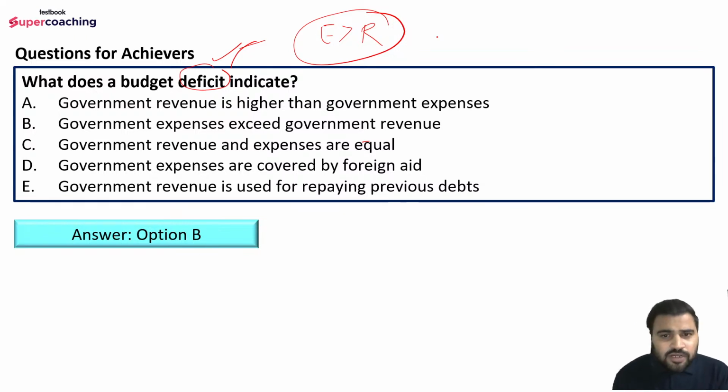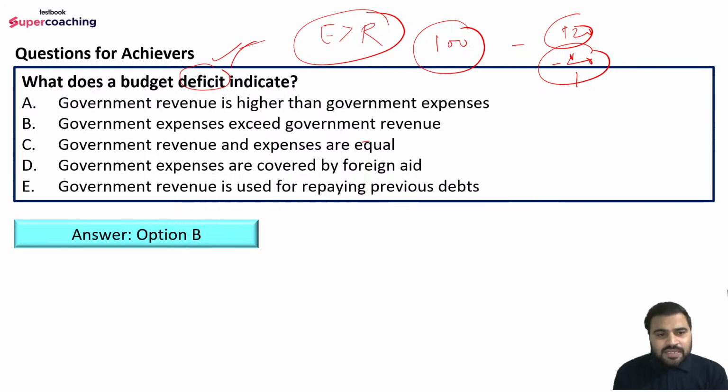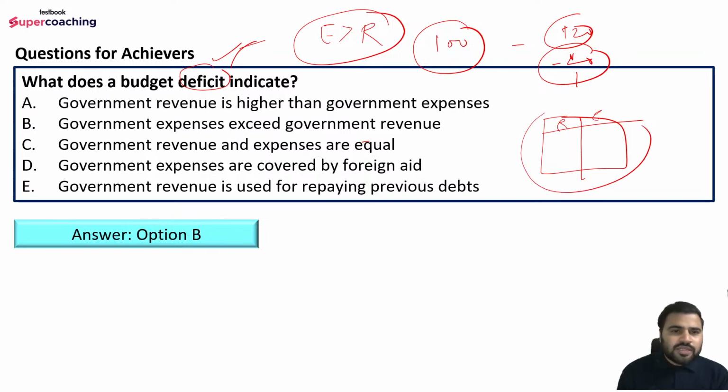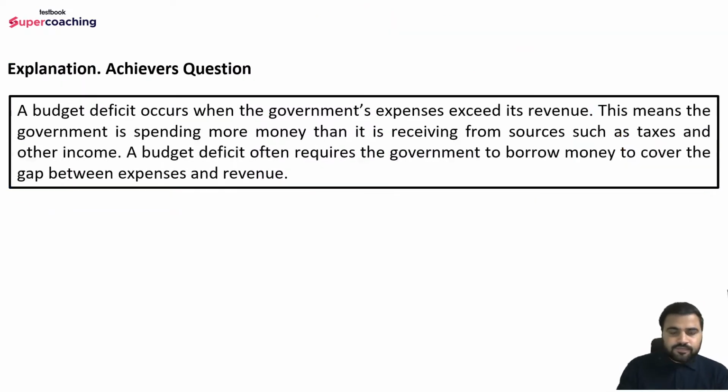Suppose you are earning rupees 100 and you are spending rupees 120 every month, which means you are in a negative balance of rupees 20 every month. So this is a deficit. Similarly, a budget deficit is when government expenditure is more than government revenue. The budget is presented every year in the parliament and consists of government receipts and government expenditure. So when expenditure is more than government receipts, that is the budget deficit.